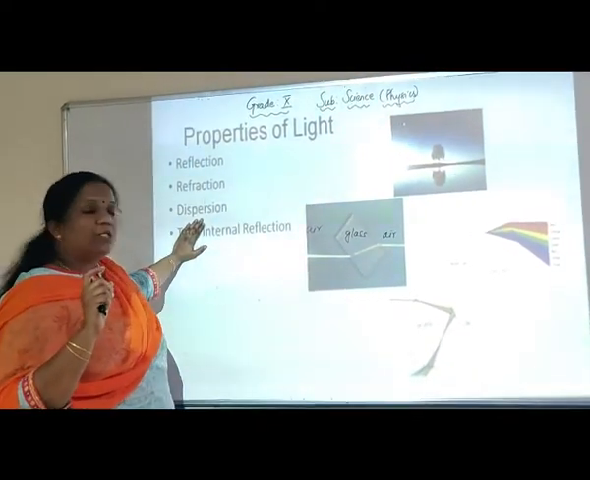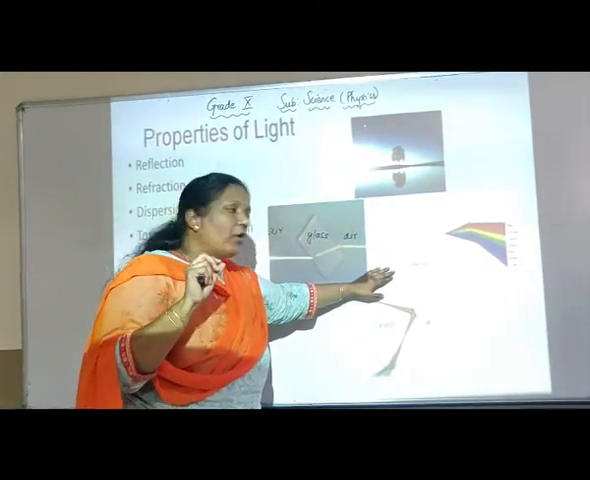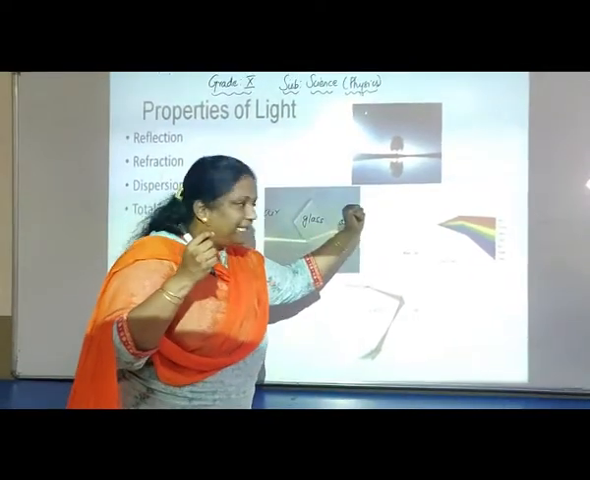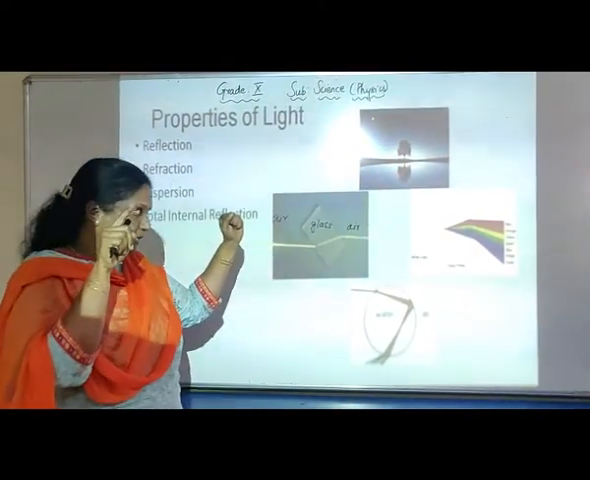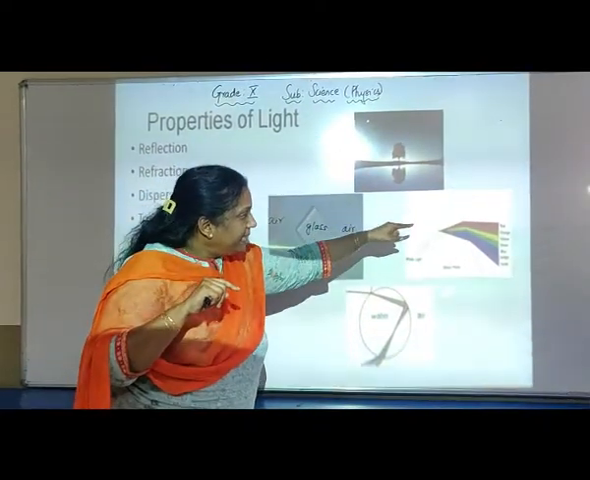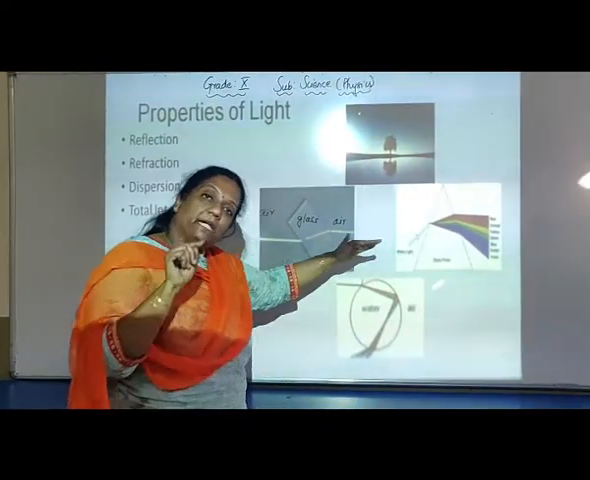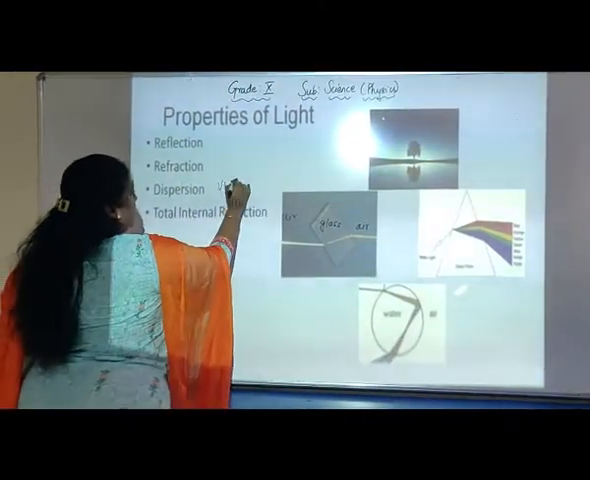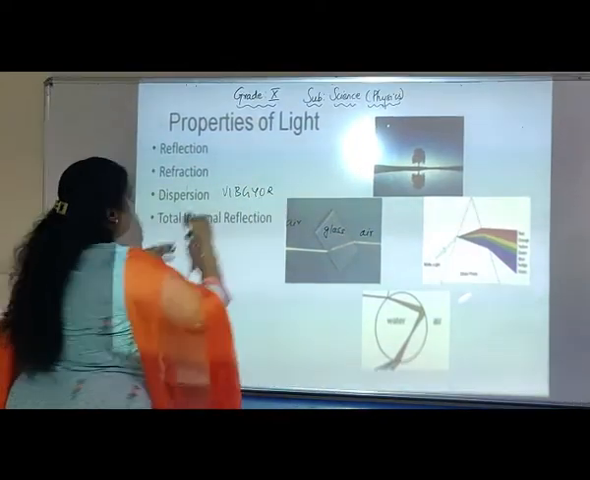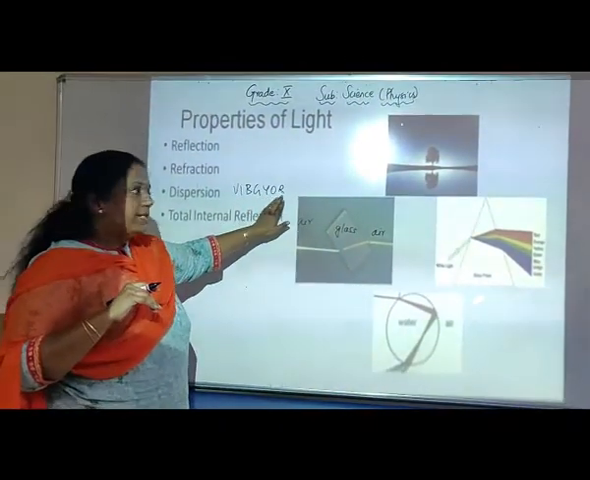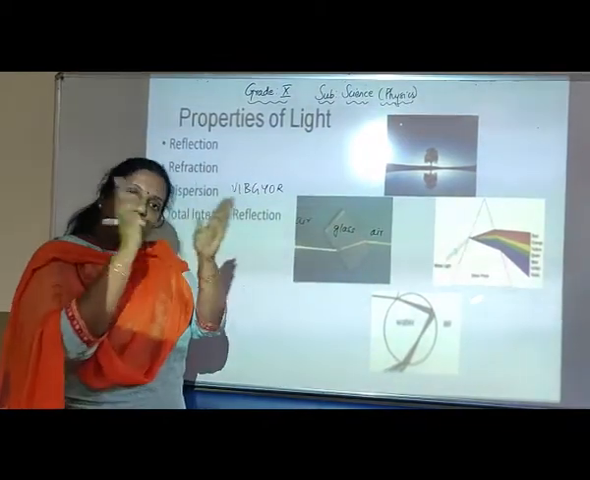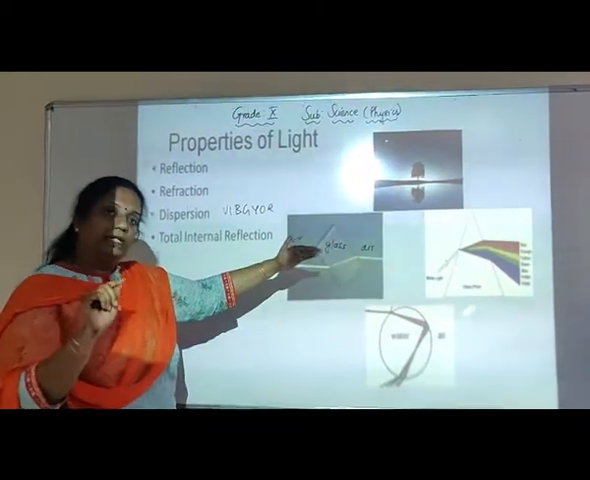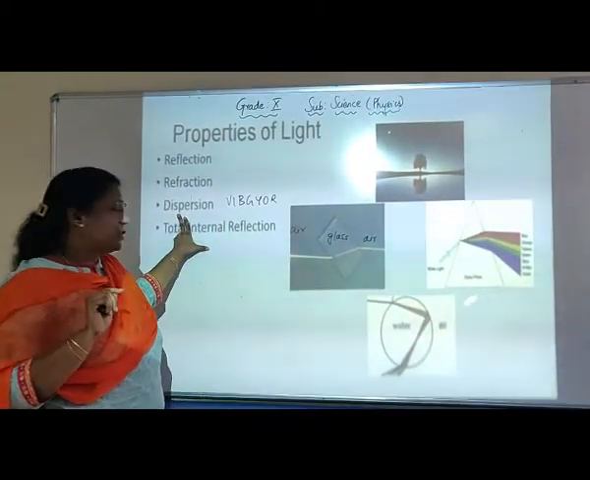The third is dispersion. This is a very small experiment which all of you would have done. If you pass white light through a prism, a glass prism, you will observe that the white light splits into 7 colors, which you would have learned in your younger classes as VIBGYOR. Violet, indigo, blue, green, yellow, orange and red. So this splitting of white light into its constituent 7 colors is called dispersion.